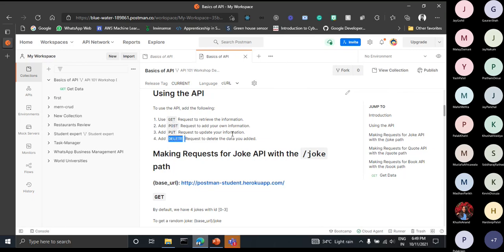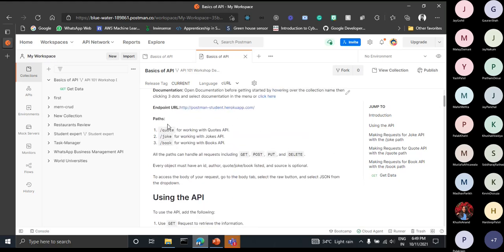Now, there are three APIs that we can use for this lab. The first is a quote API, the second is a joke API, and the third is a book API. I want input from you guys on which API you are willing to work on. If you select the joke API, then I will demonstrate how you can use the joke API, and from your side, after this session gets over, you can try the quote and book APIs for a better understanding. So from these three APIs, which one do you want me to demonstrate here?